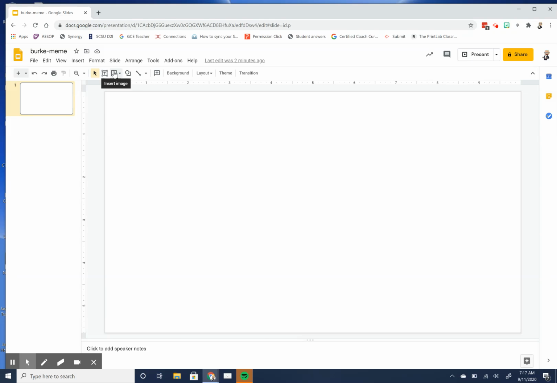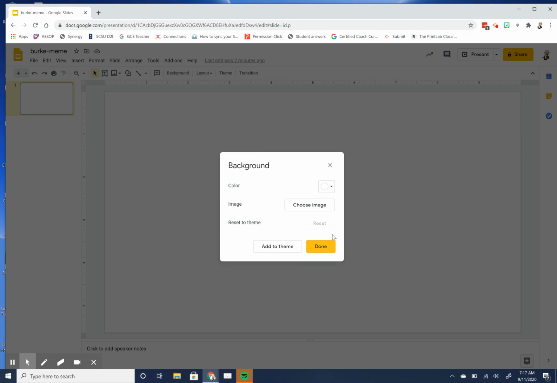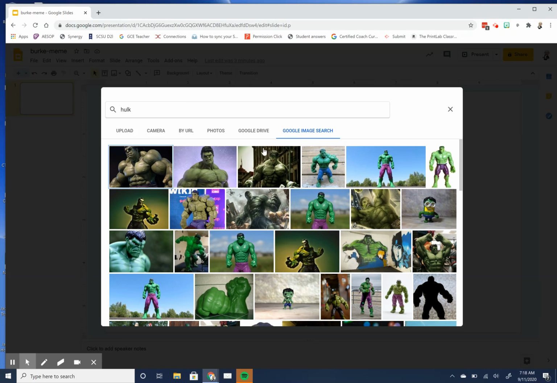What we're going to do is right click anywhere on the background, and we're going to change the background of our page. We're going to choose an image, and we're going to do a Google image search. You can use this to do an image search, or you can go out onto the internet and search for an image of your favorite movie, your favorite cartoon, your favorite character, making sure that this is school appropriate because you're turning it in. So I'm going to look for Hulk. Incredible Hulk. I'm just going to use this one right here.